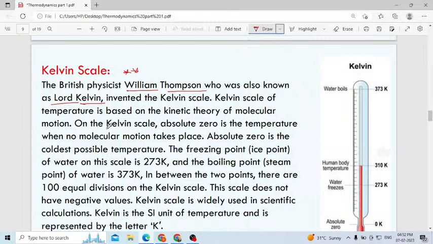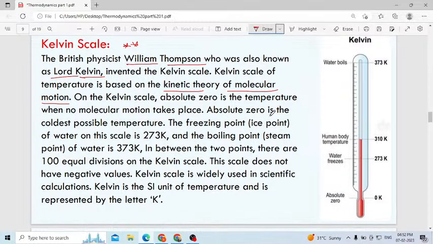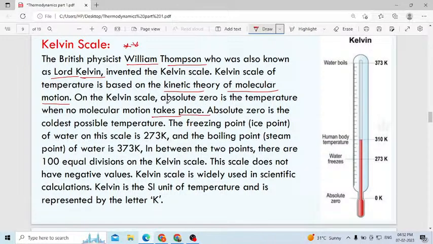Kelvin scale temperature is based on the kinetic theory of molecular motion. This is also very important. This Kelvin scale works on the principle of the kinetic theory of molecular motion. On the Kelvin scale, absolute zero is the temperature when no molecular motion takes place. What is meant by absolute zero?